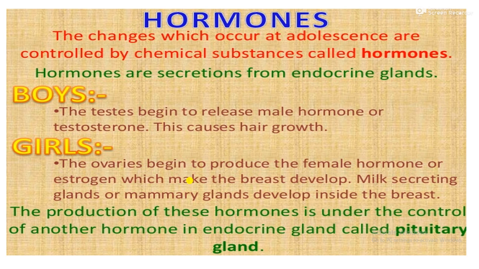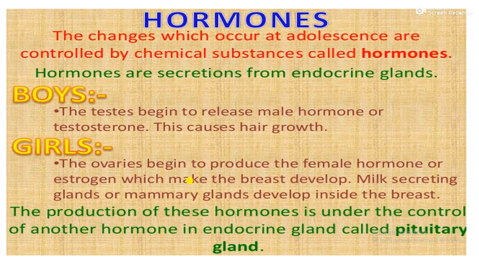The production of these hormones is under the control of another hormone from the endocrine gland called the pituitary gland. Each of the hormones, estrogen, progesterone and testosterone, is involved in a different process. Okay?